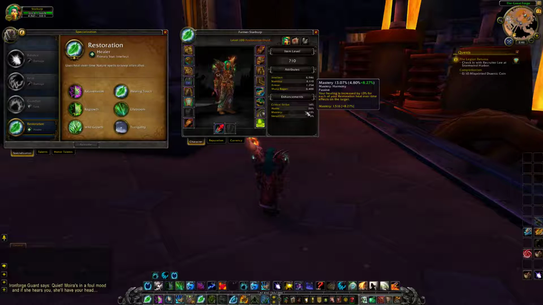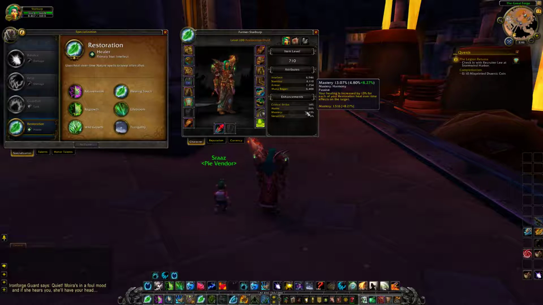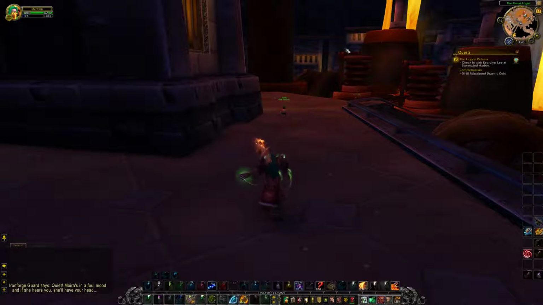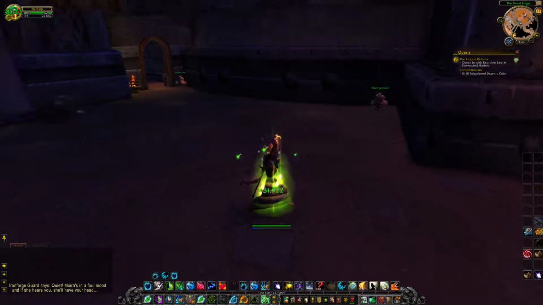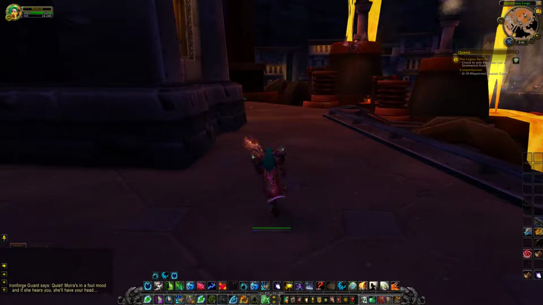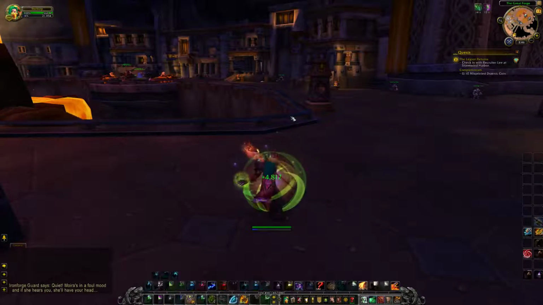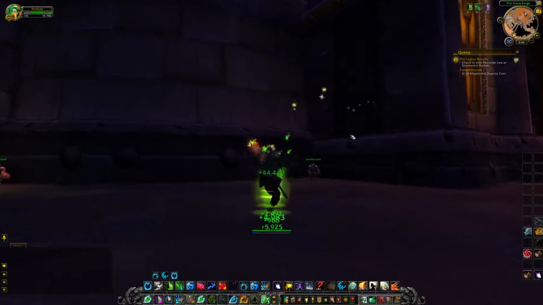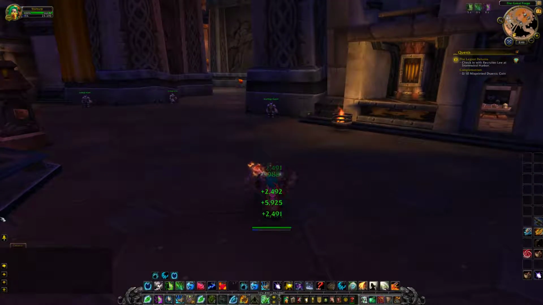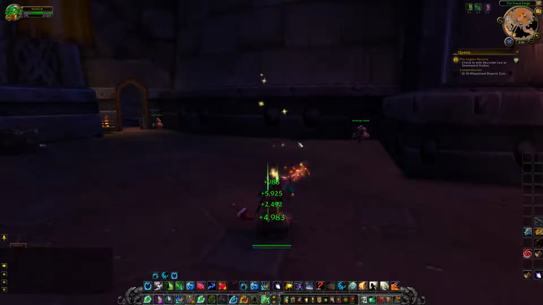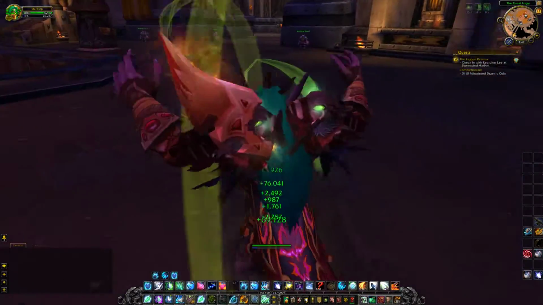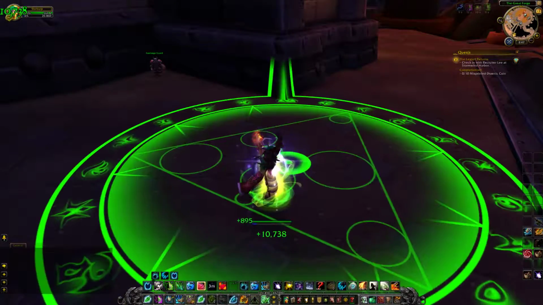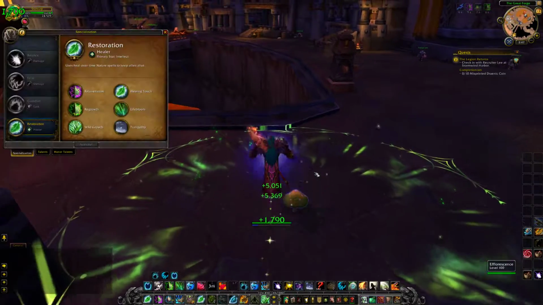Your healing is increased by 13% for each of your restoration healing over time effects on the target. So that's right, if you load up those targets with a whole bunch of heal over times, these heals, the healing touches, are going to heal for that much more. Look at that, 31.9k. Let's see what happens when I load myself up. And the healing touch heals for 44k. That would be 88k on a crit. It's pretty awesome how mastery affects your characters, and it's also pretty useful. It's just an added bonus.